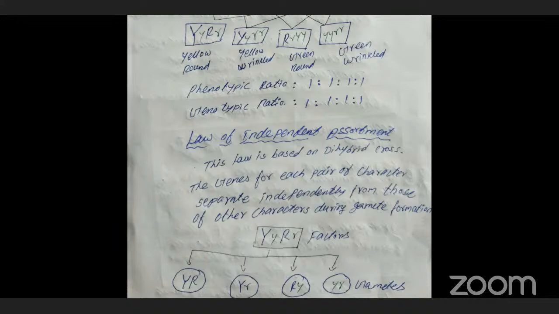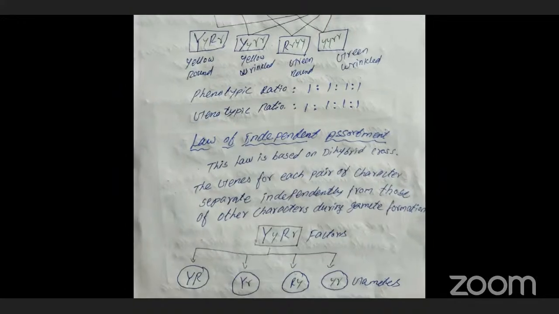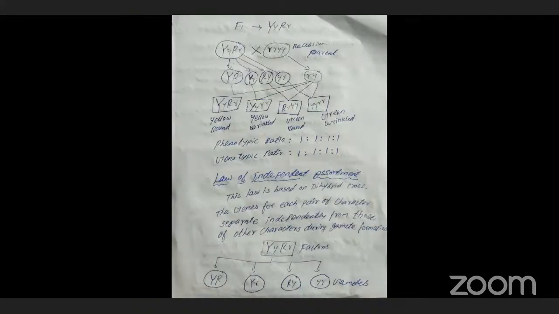Capital Y small r does not interfere with capital Y and small r. Clear. So during gamete separation, it separates independently, does not depend on others, does not interfere with others. That is called the law of independent assortment.